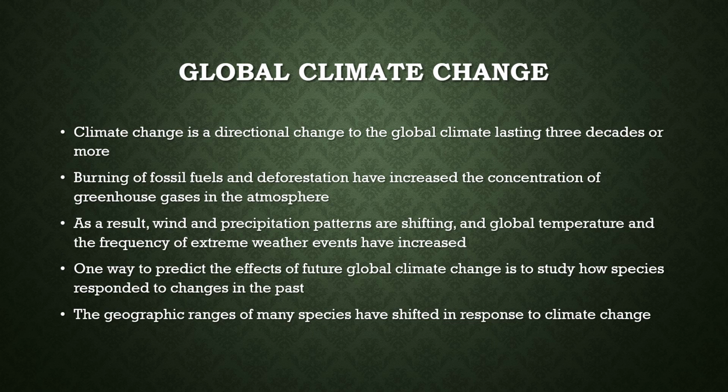Now, there's one way to predict this, and it's by studying how species responded to changes in the past. This means comparing a decade ago to now: how has it changed from then? What is the rise from then? What are the percentages in the ecology? Geographic ranges especially are going to be affected, and it's going to shift ecosystems. It's also going to shift a bunch of species' lifestyles due to global climate change.